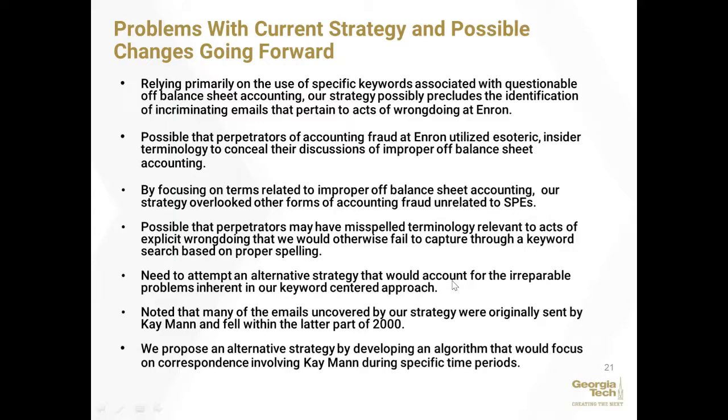And this can come in a variety of ways. It's possible that the perpetrators of accounting fraud at Enron utilized esoteric or insider trading terminology, some jargon that is only known by people within the company, to conceal their discussions of improper balance sheet accounting and the improper usage of SPEs. It's also possible that by focusing on terminology related to improper off-balance sheet accounting, our strategy overlooked other forms of accounting fraud unrelated to SPEs, like wire fraud. So there's all kinds of possibilities.